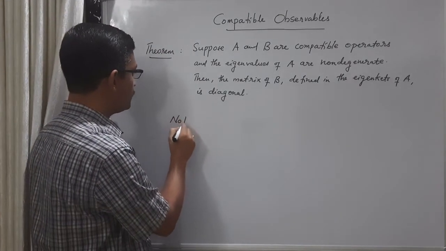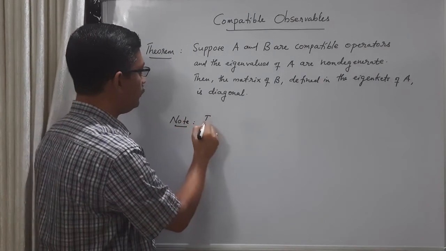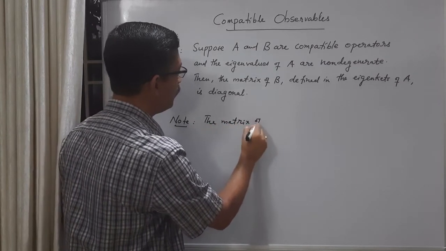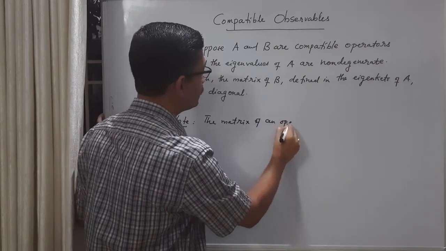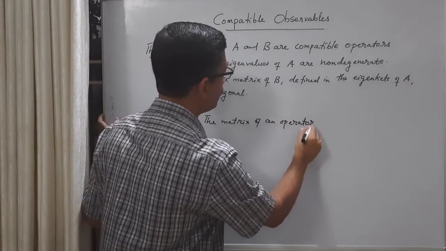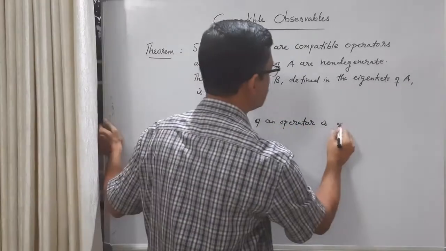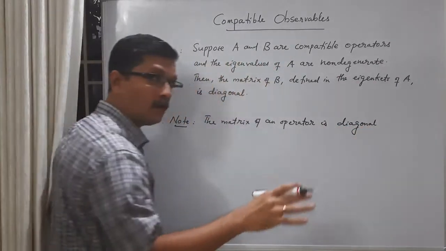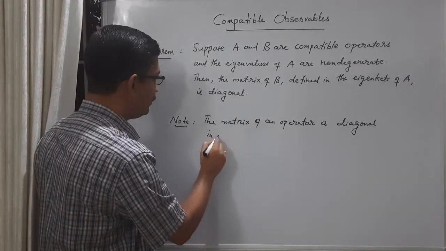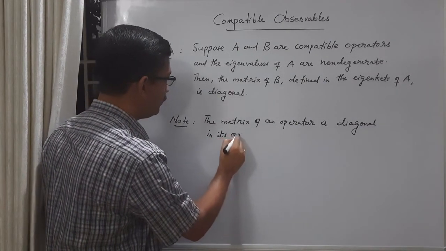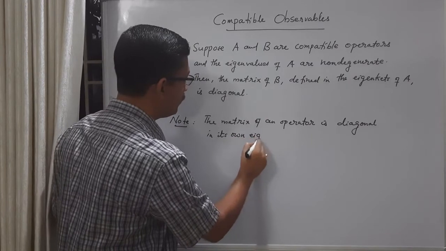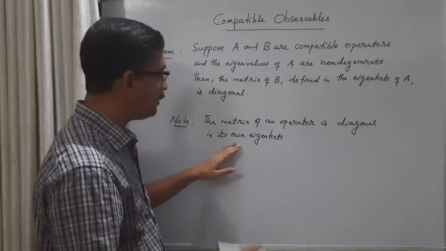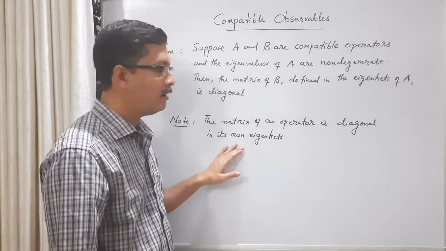So let me put it as a note here. The matrix of an operator is diagonal. That means there will be only diagonal elements in its own eigenkets, which means in the basis of its own eigenkets.